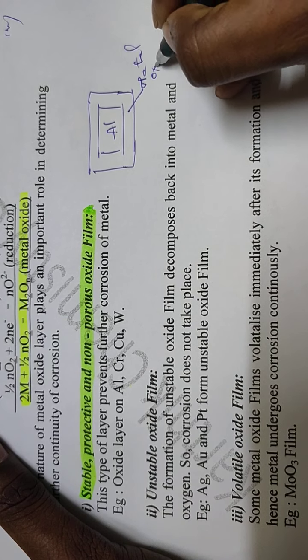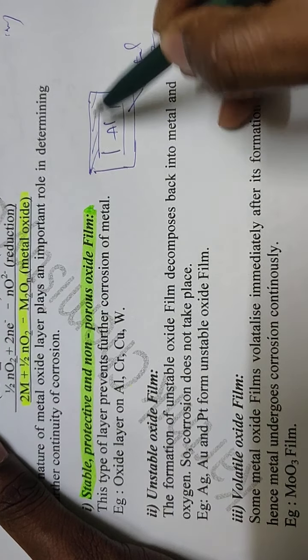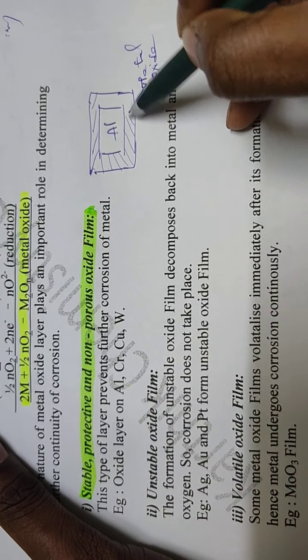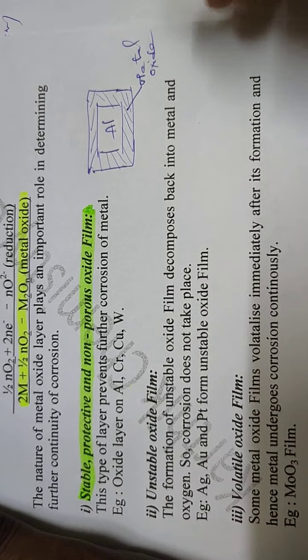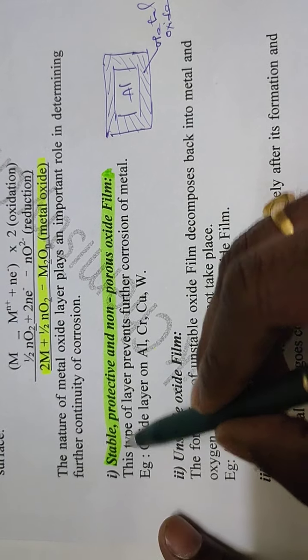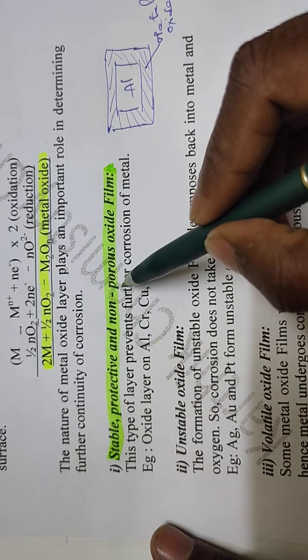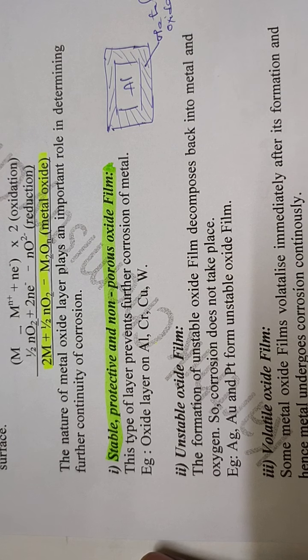When dry gas or dry oxygen attacks the surface of aluminium, a metal oxide film is formed. This metal oxide film is a stable film, a protective film and a non-porous oxide film. That is why it doesn't encourage further corrosion.